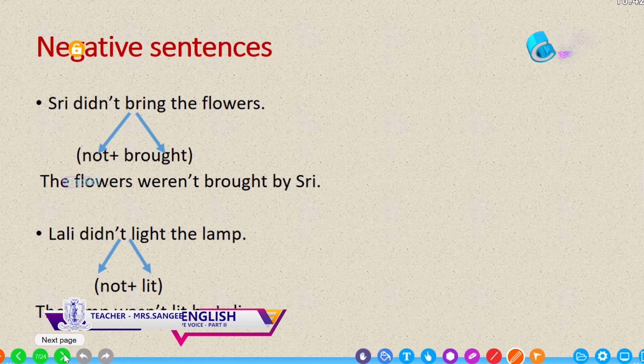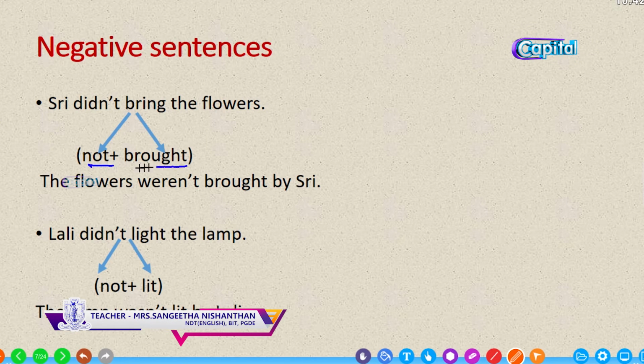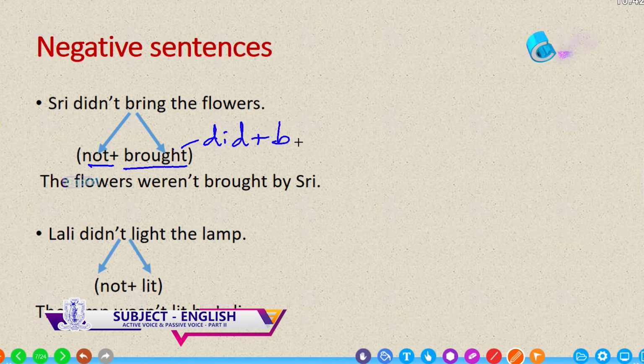And when we change the negative sentences into passive, she didn't bring the flowers. The affirmative sentence was changed into negative by adding not with the main verb. The verb was earlier brought, and the brought contains a did plus bring.